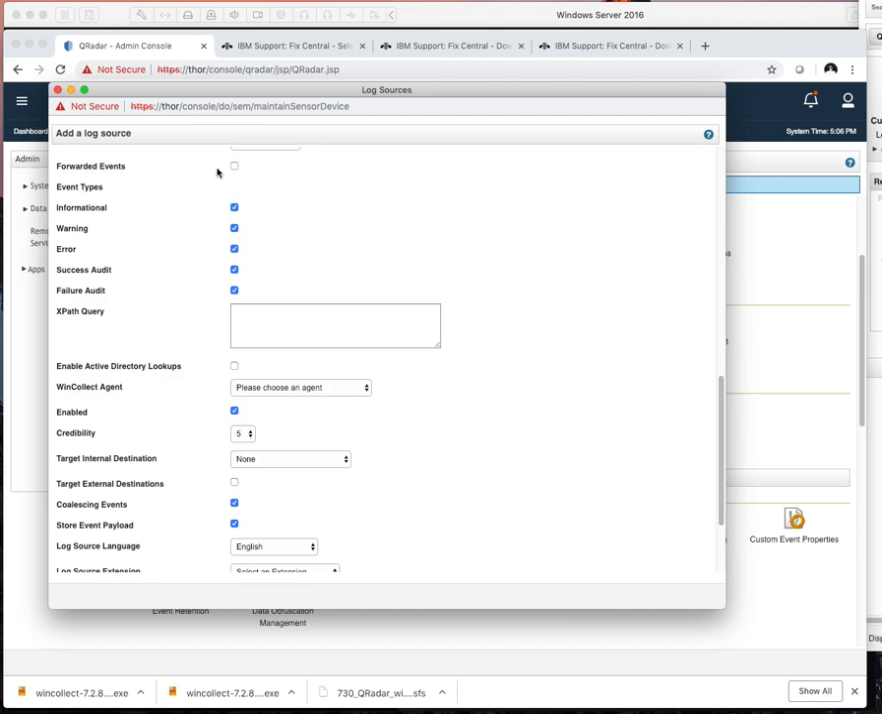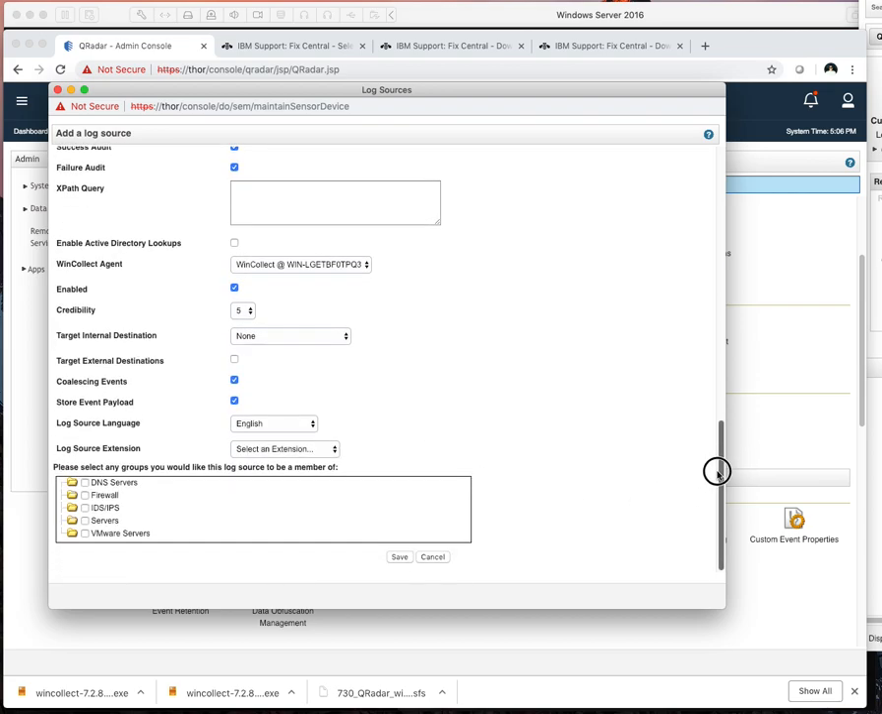Manually go down again. Everything here, let's leave it the same. If you find you're going over your EPS, you can adjust what kind of events you're taking. For now, we're just going to leave those the same. We're going to choose the new WinCollect agent we just did. Everything else down here, again, the same. We don't need an extension. And if we want, just for the heck of it, we'll put it in the servers group. We'll save it.